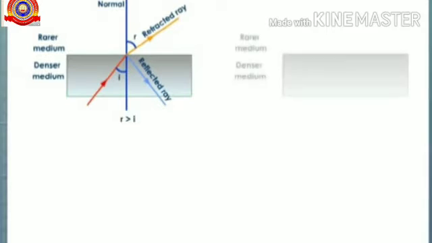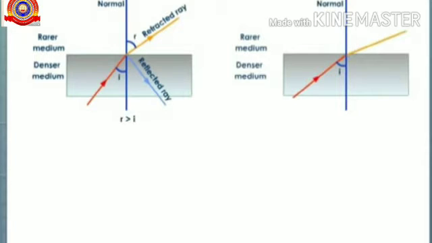Here you can see a ray of light passing from glass to air, that is from a denser medium to a rarer medium. When a ray of light is incident on a refracting surface, a major part of the incident light gets refracted and a minor portion gets reflected. The refracted ray bends away from the normal after refraction. That is, the angle of refraction r is greater than the angle of incidence i. Now, if we increase the angle of incidence, the angle of refraction also increases.